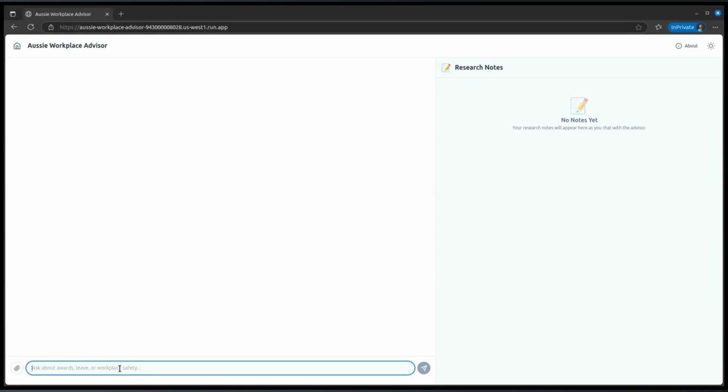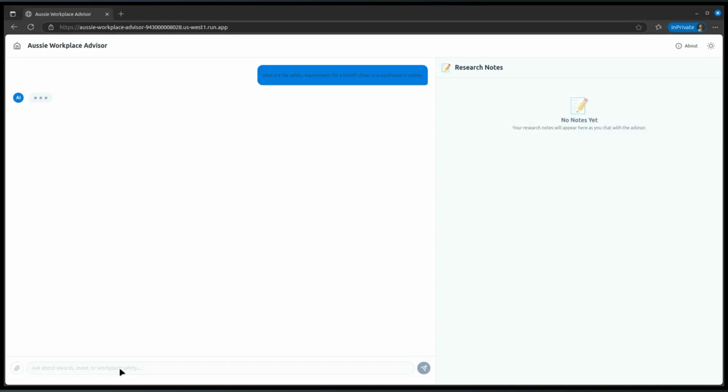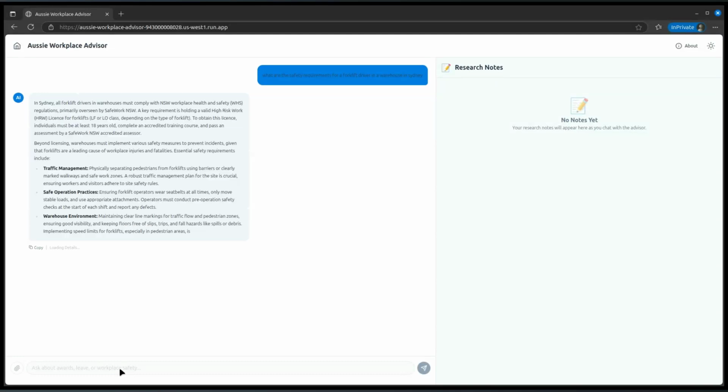So what are the safety requirements for a forklift driver in a warehouse in Sydney? Okay, so again, a pretty specific question. There would be things about this on the internet, but there might not be a page which actually says this particular thing.